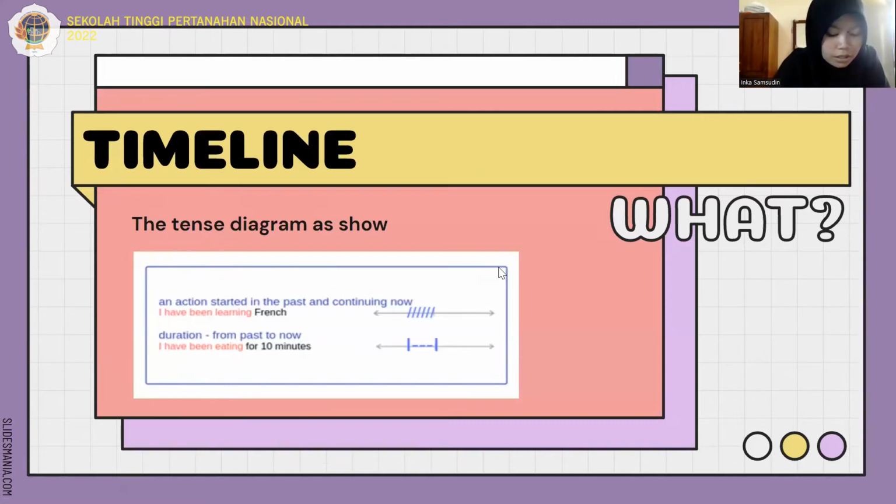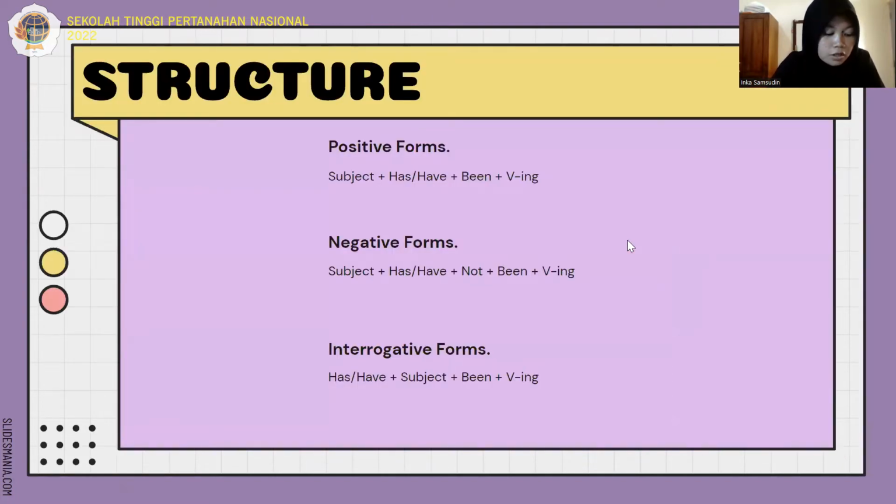Next, we got the timeline of the present perfect continuous, as you can see on the screen. Next, we got the structure. First, positive form: subject plus has or have plus been plus verb plus ing. Second, negative form: subject plus has or have plus not plus been plus verb plus ing. And the third, interrogative form: has or have plus subject plus been plus verb plus ing.